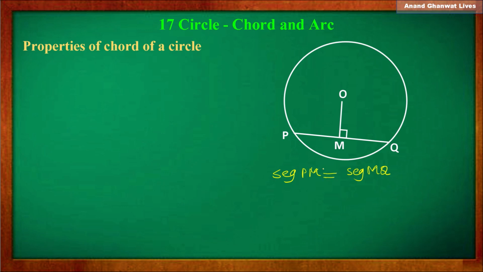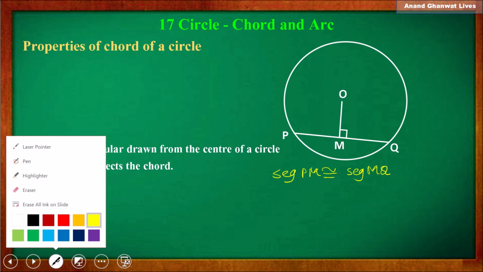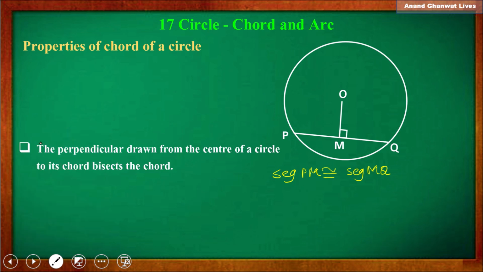These two segments are equal in length. So these two segments are congruent. Means we can say that perpendicular drawn from center of a circle to its chord bisects that chord. Perpendicular drawn from center of the circle to its chord bisects that chord. Okay.